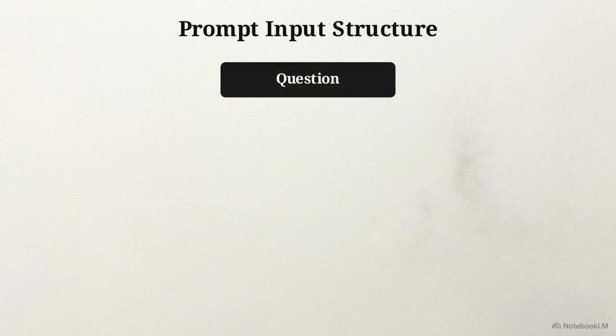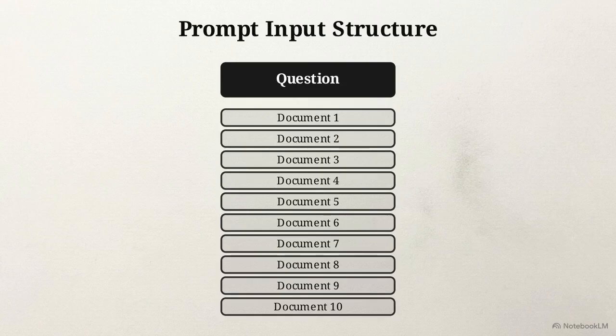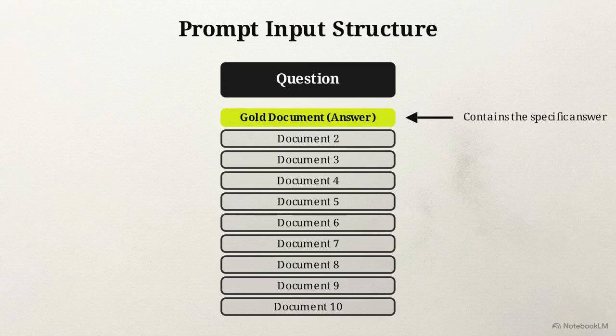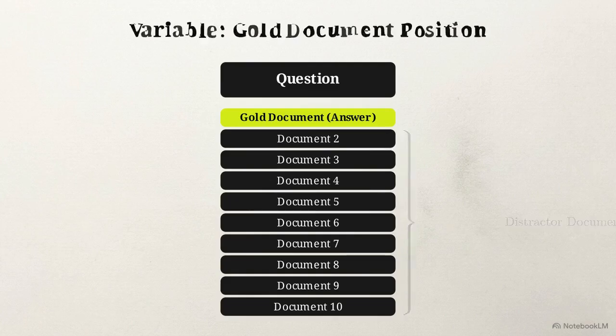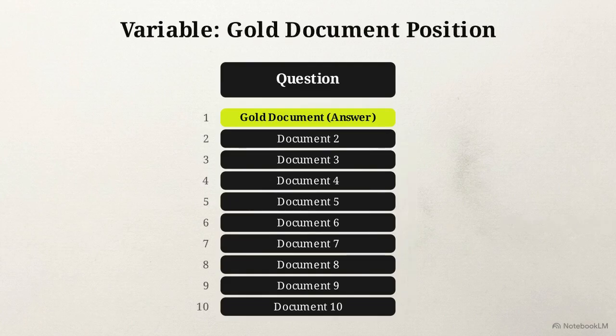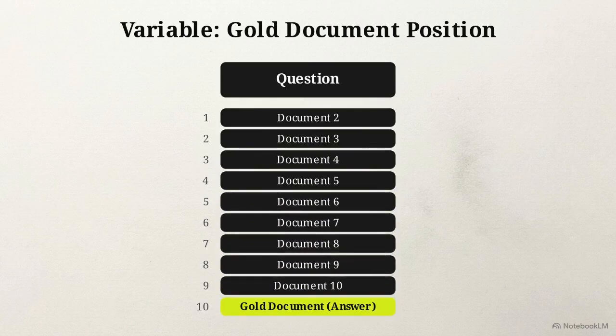The prompt contains a single question, followed by a vertical stack of retrieved documents. Exactly one of these documents is the gold text containing the actual answer. The remaining slots are filled with distractor documents, highly relevant text that lacks the specific answer, retrieved via Contriever. The core independent variable being tested here is the position of that gold document. Researchers manipulate the stack by sliding the answer from the very start of the prompt down into the dead center and finally to the end of the context stack.